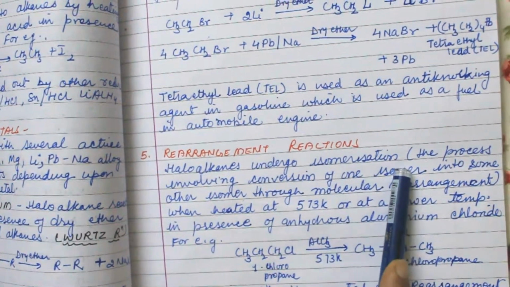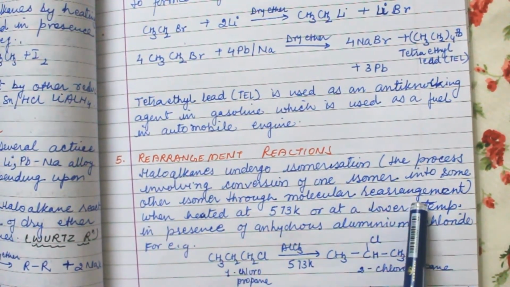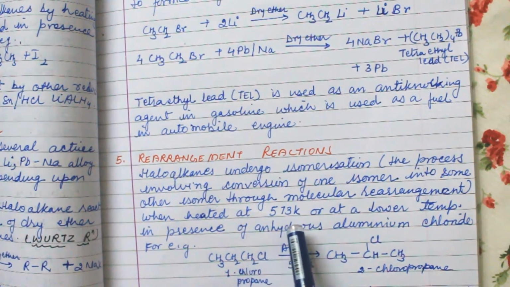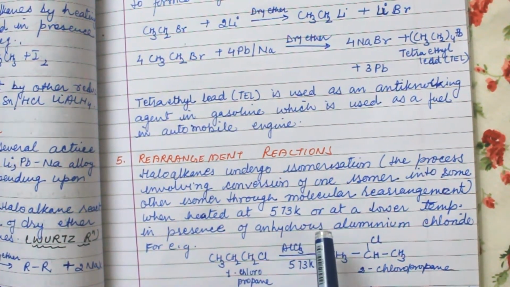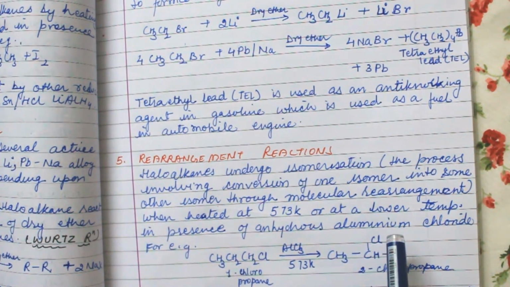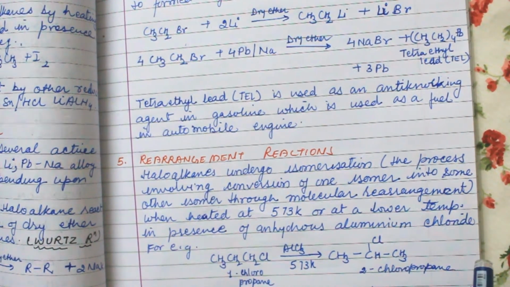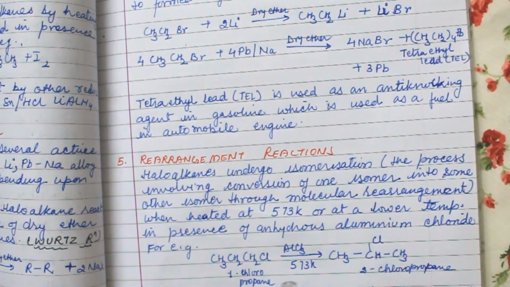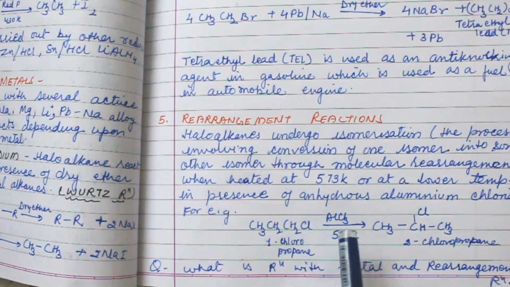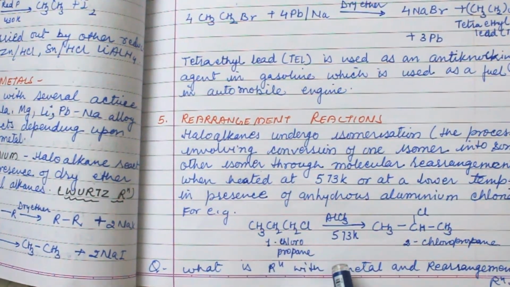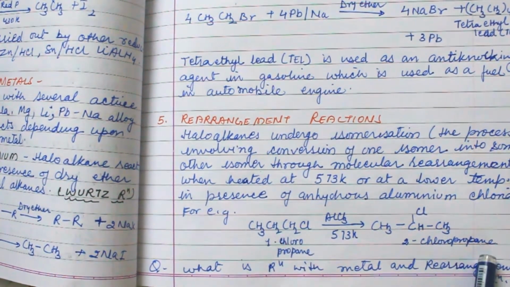Haloalkanes undergo isomerization, the process involving conversion of one isomer into another isomer through molecular rearrangement. When heated at 573 Kelvin, or at a lower temperature in the presence of anhydrous aluminum chloride, they form isomers. For example, 1-chloropropane reacted with AlCl3 at 573 Kelvin forms 2-chloropropane.